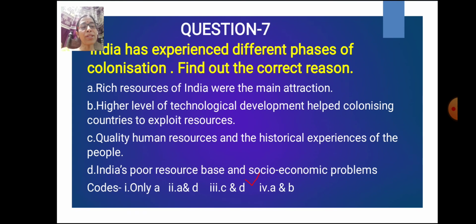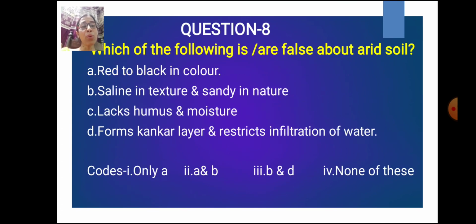The next question, which one of the following is or are false about arid soil? Arid soil is red to black in color, saline in texture and sandy in nature, lacks humus and moisture, forms kankar layer and restricts infiltration of water.